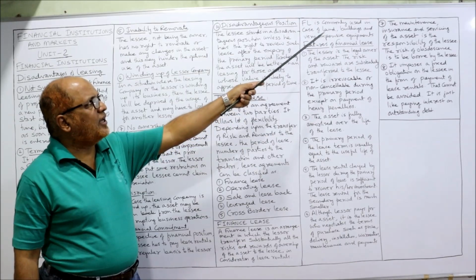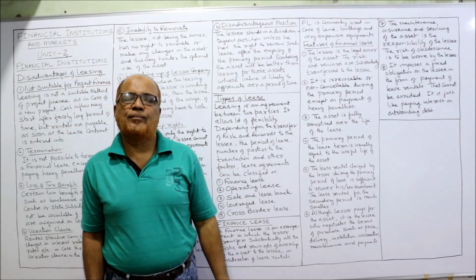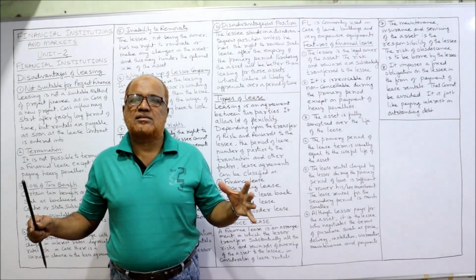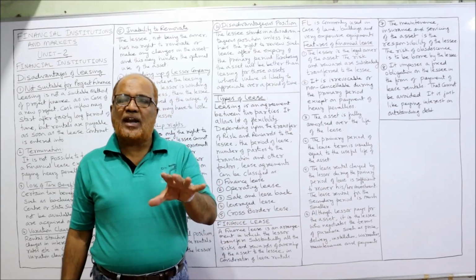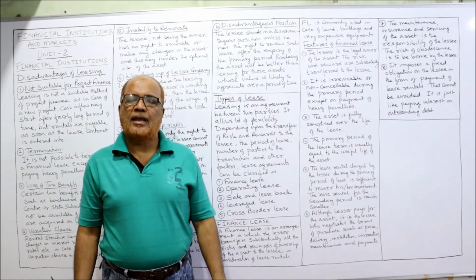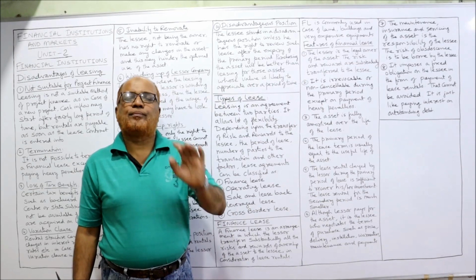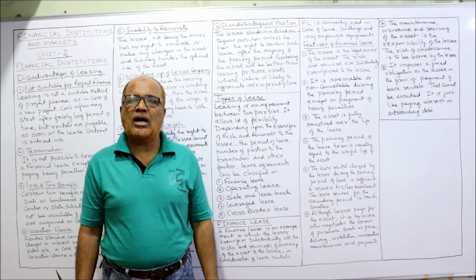Financial lease is commonly used in case of land, building and very expensive equipment. For costly items, expensive assets, normally this financial lease will be applied. And in this financial lease, we have 2 phases, primary period and secondary period. The primary period is that period in which the lease is non-cancelable, non-revocable.